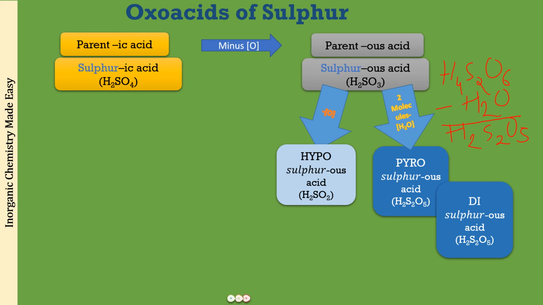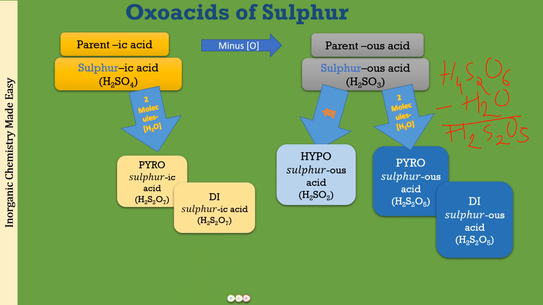Similar is what you are going to do for sulfuric acid. So take 2 molecules of sulfuric acid and subtract one water molecule. From that, what you will be getting is H2S2O7. All right, and what is going to be its name? Again, you have taken 2 molecules, heated them, removed one water, so heating is going to be pyro. Pyrosulfuric acid, H2S2O7, because you have taken again 2 molecules, you can also call it disulfuric acid.